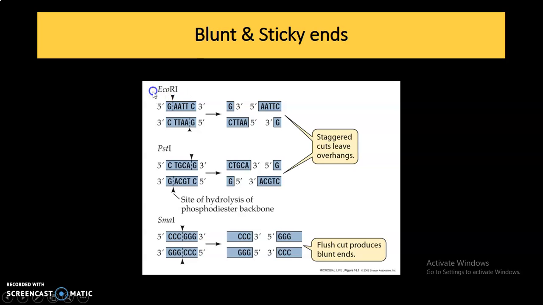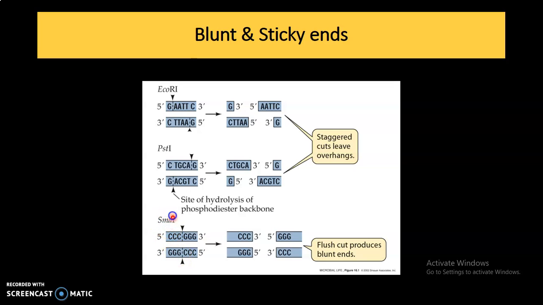The EcoRI restriction enzyme cuts after the first G nucleotide, and on the other strand from the 5' side it also cuts after the first G, and this generates fragments like this. These are known as overhangs, sticky ends or staggered ends because they are not equal in size. You can see this one is the shorter fragment, this one is longer, this one shorter and this one longer. So EcoRI cuts both strands of the DNA and generates sticky ends.